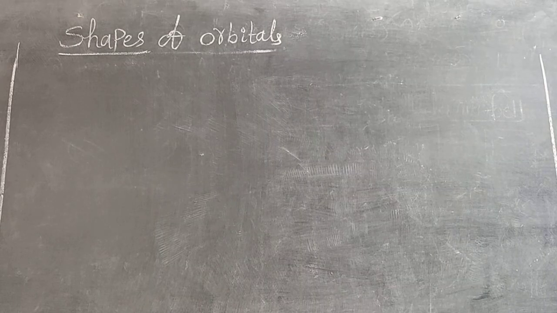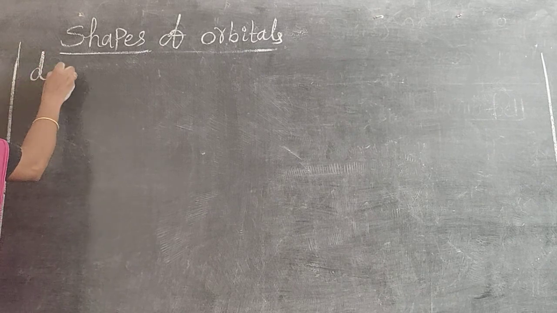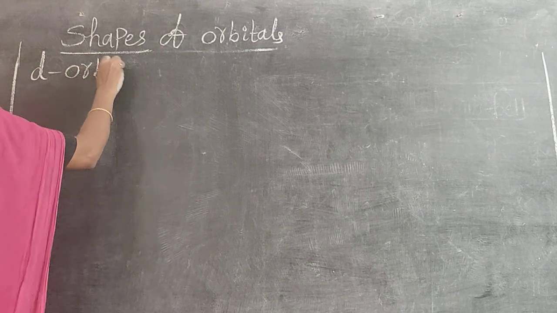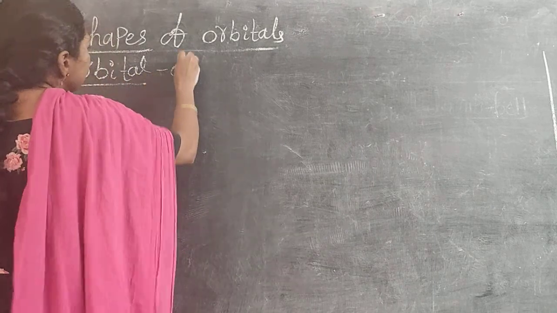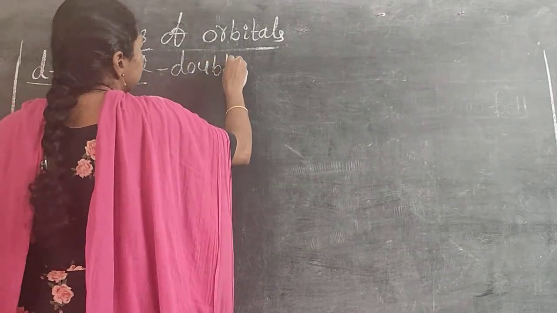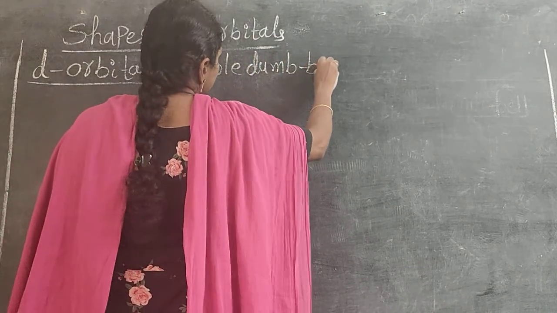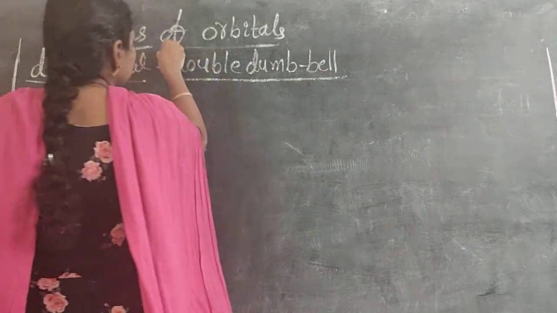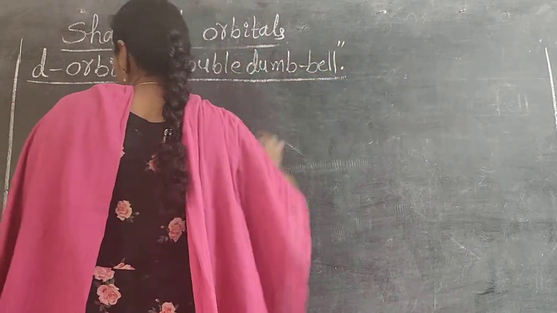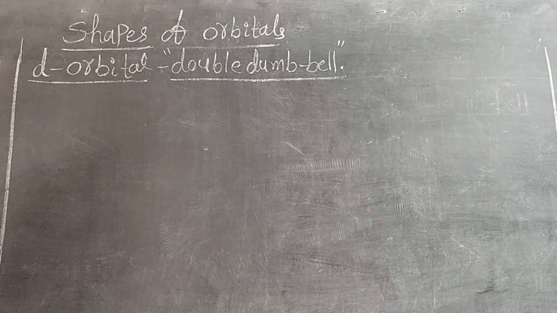And next, the d orbital. What is the shape of the d orbital? Double dumbbell. Yes. So in the d orbitals, we have 5 suborbitals.